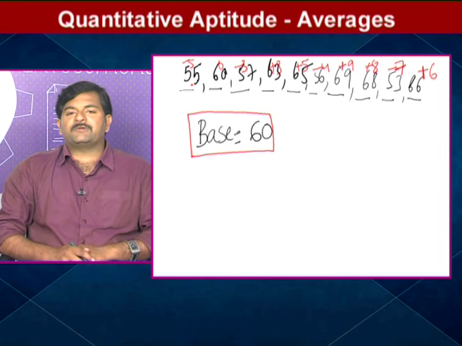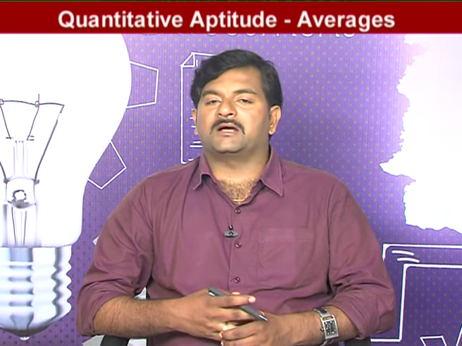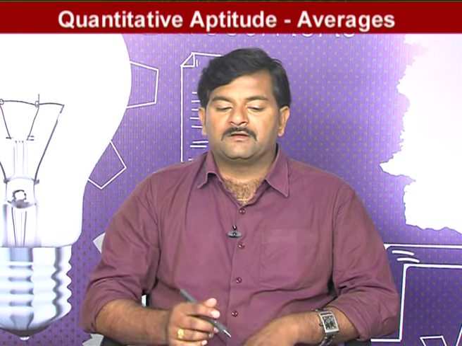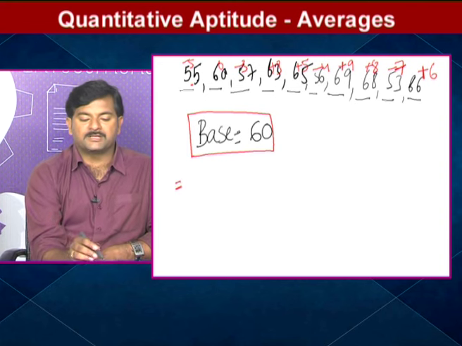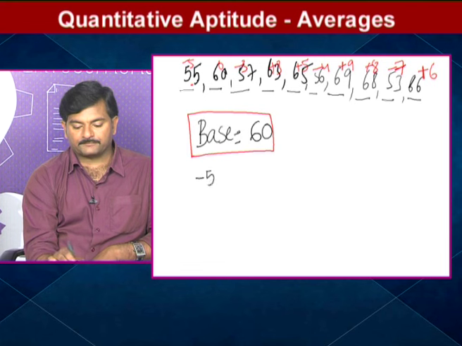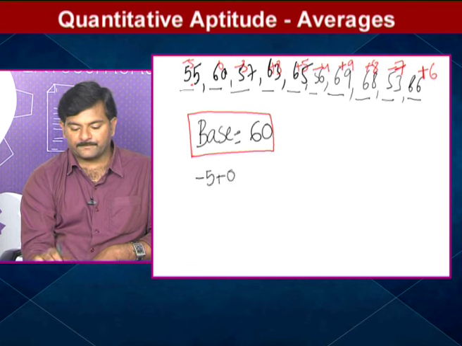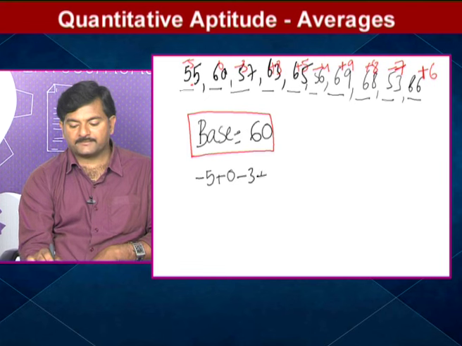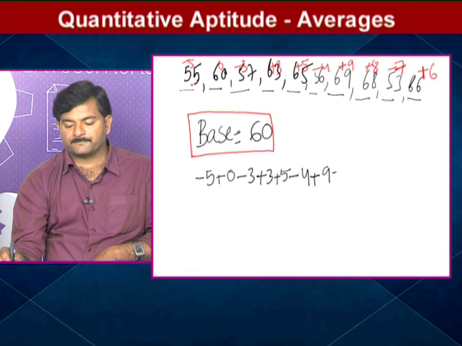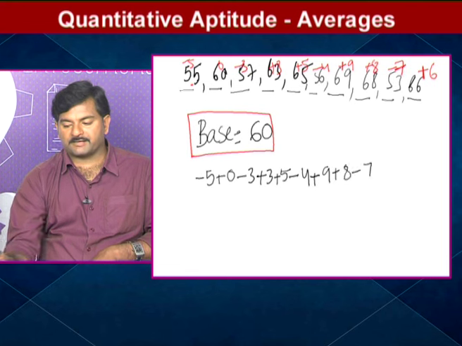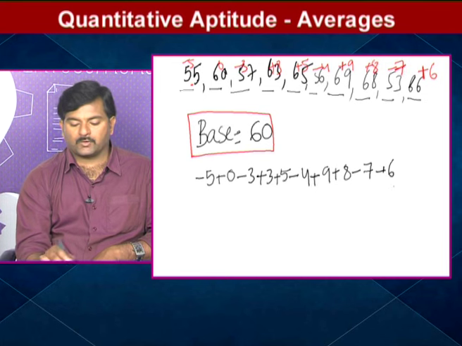What does it mean? You have to observe whether the given observations are less or more than the base: if less, how much less, and if more, how much more. Then we find the average of those numbers: minus 5 plus 0 minus 3 plus 3 plus 5 minus 4 plus 9 plus 8 minus 7 plus 6, whole by 10.